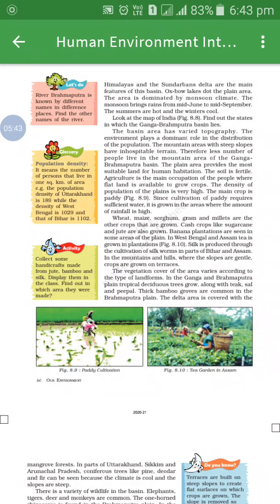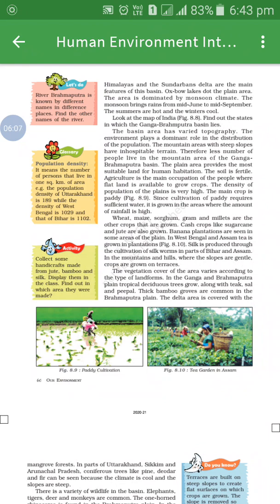Fewer people live in the mountain areas of the Ganga-Brahmaputra basin. The mountain areas have steep slopes and inhospitable terrain.